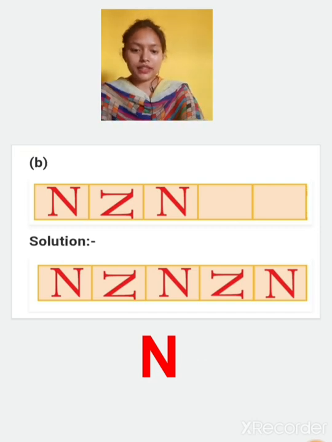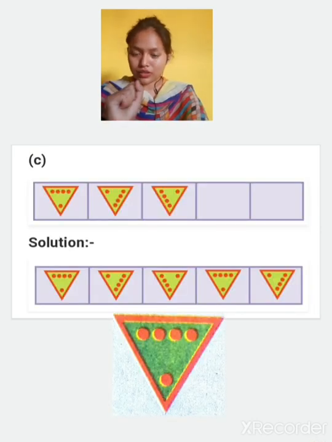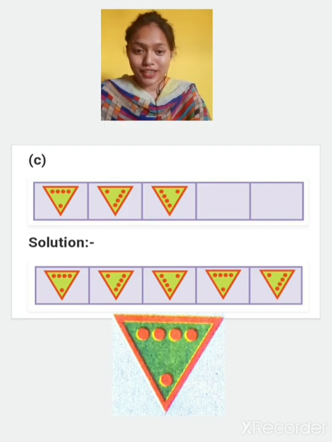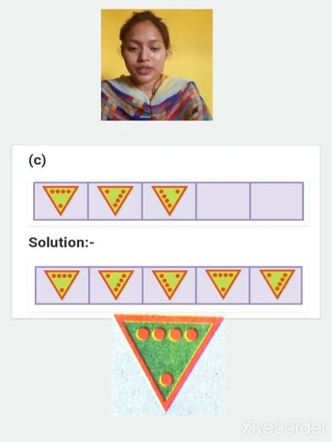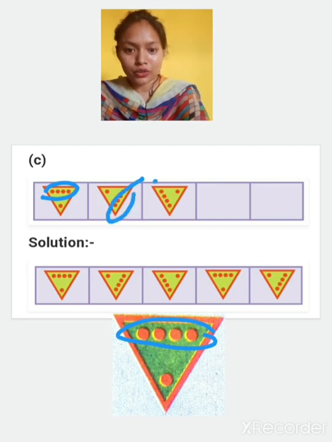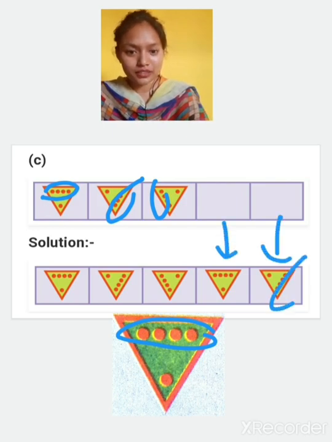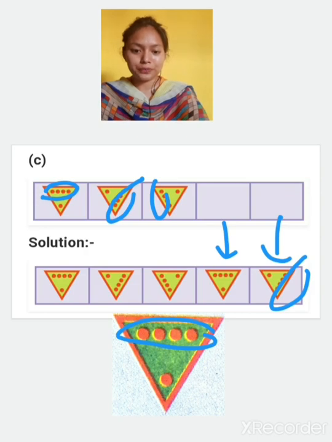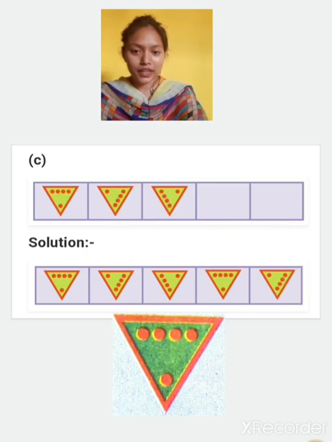Now similarly you have to do this one also. This one also you will do yourself. You have to rotate this. Now see, I'll give you a hint in this one. 4 blocks are on the top. Then they went to this side. Then they went to this side. Then again they will go to upside. Then again to this side. Then again to this side. Okay.